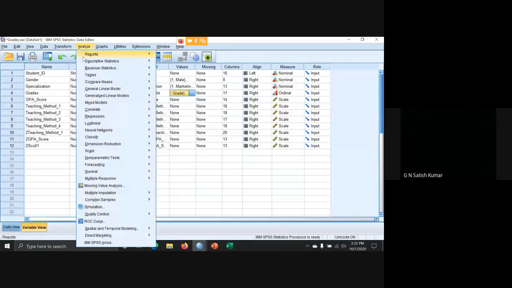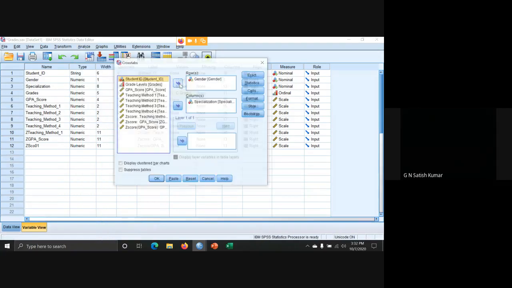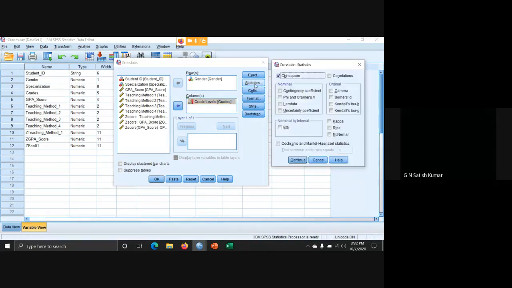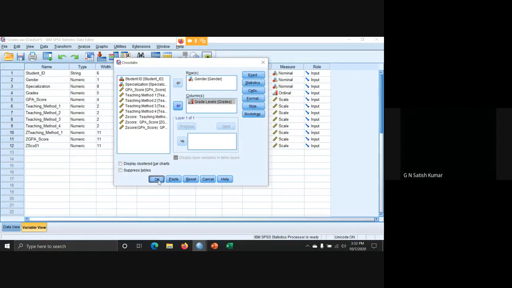So analyze, descriptive statistics, cross tables, GPA score, grade levels. Even though grade level is ordinal data I'm taking, that's not a problem actually. We can take it, it's ordinal data also. Statistics, chi-square is selected. Continue and OK.